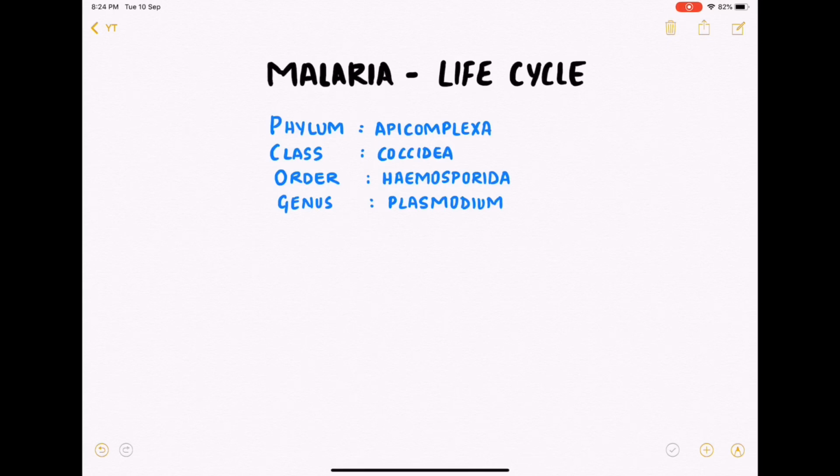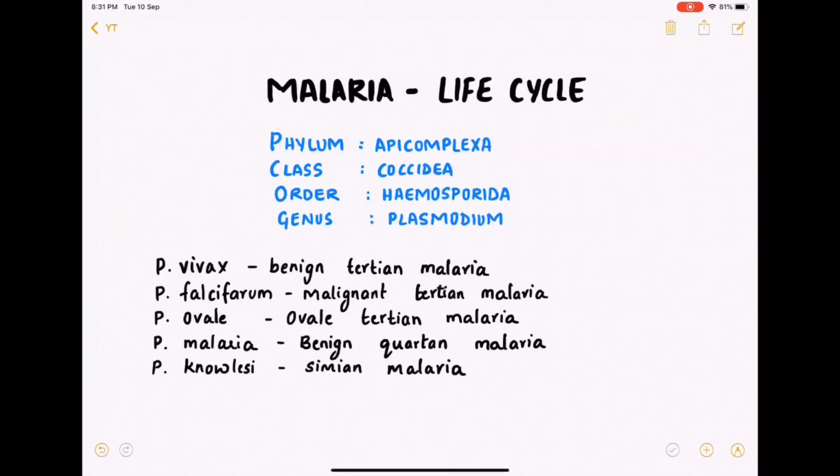Under this genus, we have 5 species which cause malaria in humans, which are vivax causing benign tertian malaria, falciparum causing malignant tertian malaria, ovale causing ovale tertian malaria. All these three are called tertian malaria because the frequency of fever is once in 3 days. While Plasmodium malariae causes benign quartan malaria, it is quartan malaria as the frequency of fever is once in 4 days. Plasmodium knowlesi causes simian malaria where the frequency of fever is once in every 24 hours.